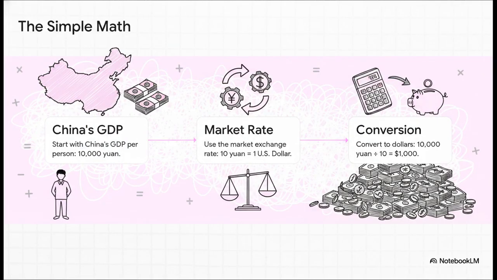Now, how do we get there? The math itself seems super simple, right? You start with China's GDP per person. Let's just say it's 10,000 yuan to keep it easy. The market exchange rate is, say, 10 yuan for every $1. So you just divide 10,000 by 10 and you land on $1,000. It's a clean, neat calculation, but it's hiding a huge, reality-bending flaw.